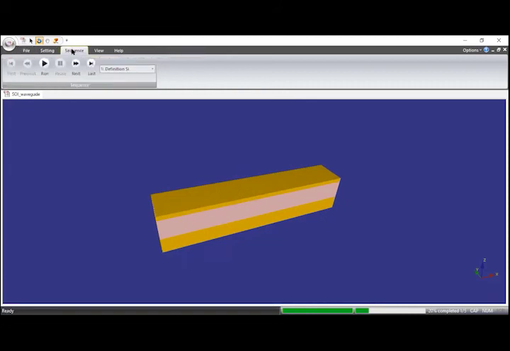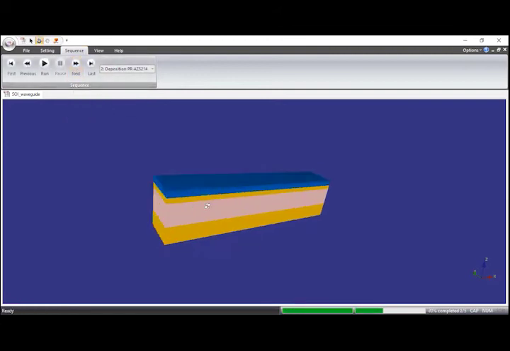Then we can go in sequence. First you can go to the next, and it will show the next step in the process. The next step I have defined is the deposition of the photoresist. When I go to the second step, it clearly shows the deposition of PR AZ 5214. Now you can see this photoresist is deposited on the entire die size. That die size we selected while loading the GDS file.